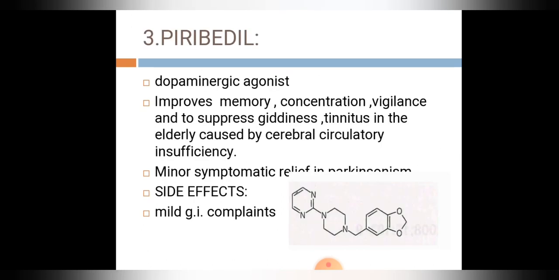Third drug is piribedil. It is a dopaminergic agonist. It improves memory, concentration, vigilance, and suppresses giddiness. Giddiness, we know it is the feeling that you are about to fall. It is also used for tinnitus in elderly caused by cerebral circulatory insufficiency. Tinnitus, it is a ringing sensation in the ear, and it also produces minor symptomatic relief in Parkinsonism. Side effects include mild GI complaints.